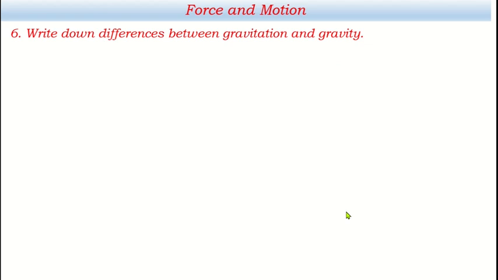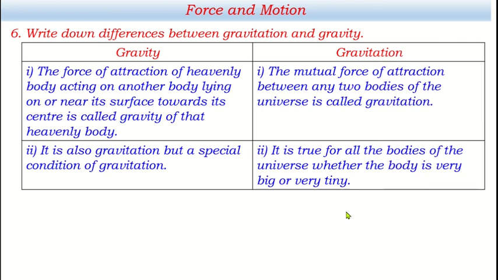Write down differences between gravitation and gravity. I want to show it in a table because two differences are asked. The first difference may be the definition. The force of attraction of a heavenly body acting on another body lying on or near its surface towards its center is called gravity of that heavenly body. This is the definition of gravity. And gravitation: the mutual force of attraction between any two bodies of the universe is called gravitation. We can differentiate gravity and gravitation with their definitions.